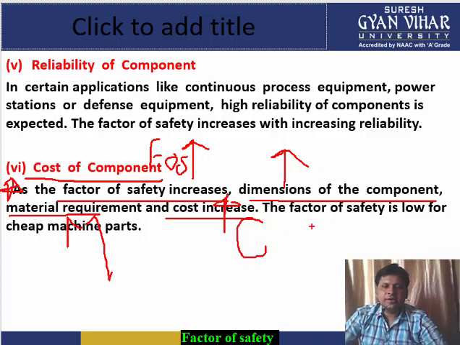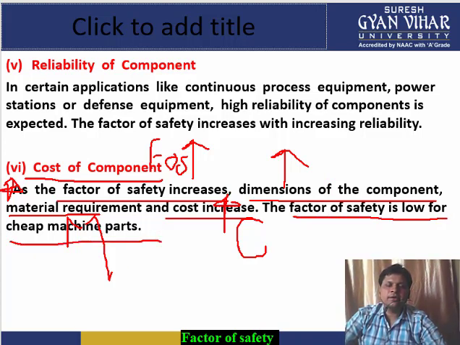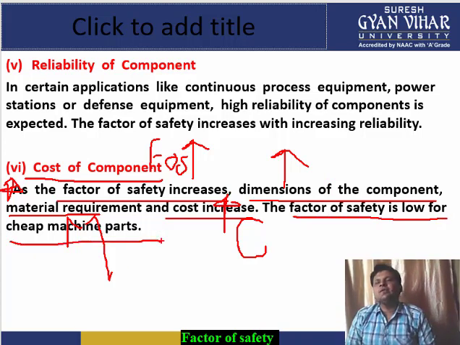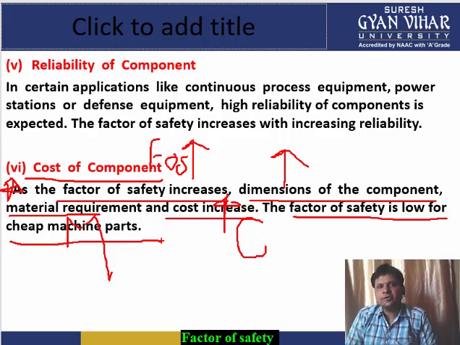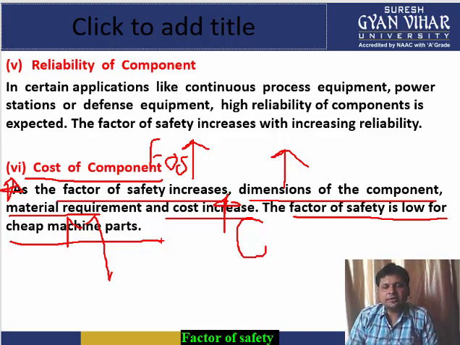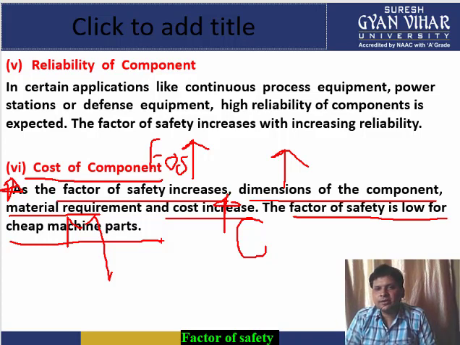The factor of safety therefore is low. When is it low? It is low for cheap machine parts, because for cheap machine parts the factor of safety is low, therefore you can take smaller dimensions of the component, the material required will also be less, and the cost therefore will also be less, and such products are known as cheap machine parts. So the factor of safety is low for cheap machine parts. All right, got the point?